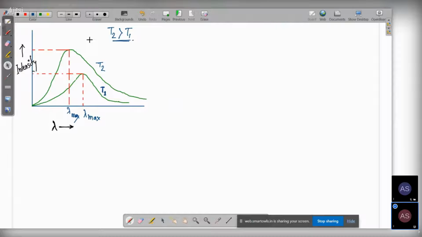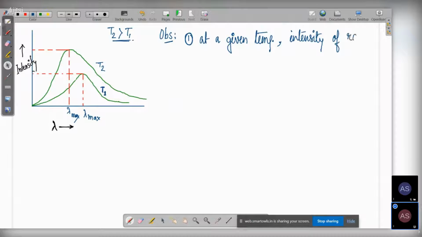So what is the observation from here? From the graph, what can you conclude? The observation is that at a given temperature, the intensity of radiation increases with wavelength.